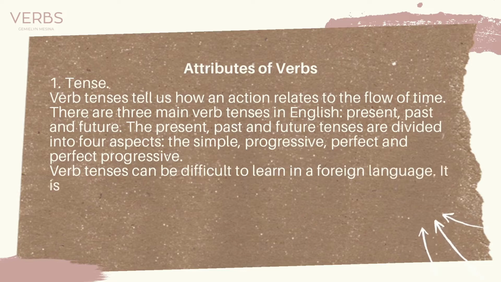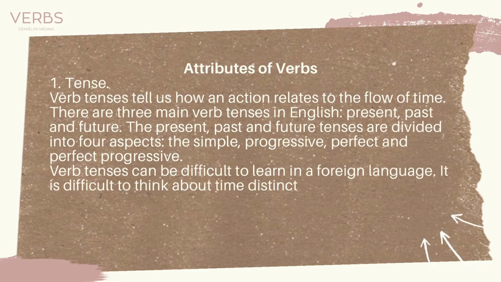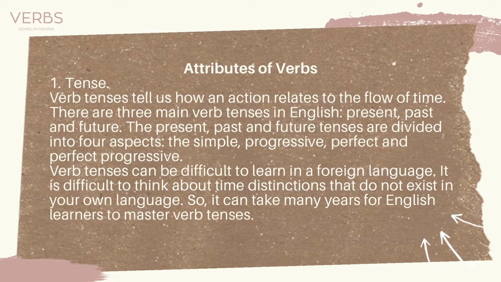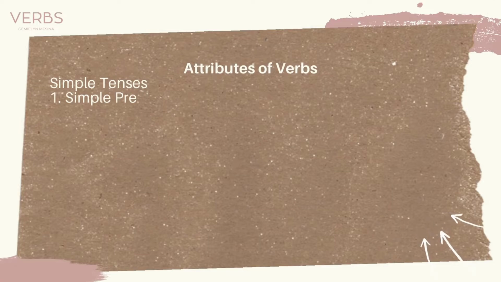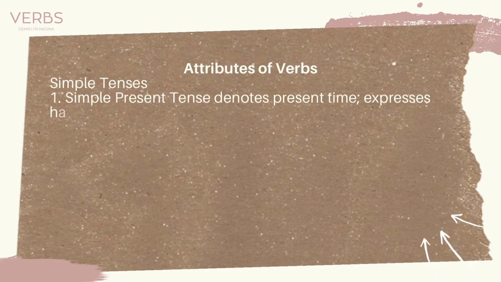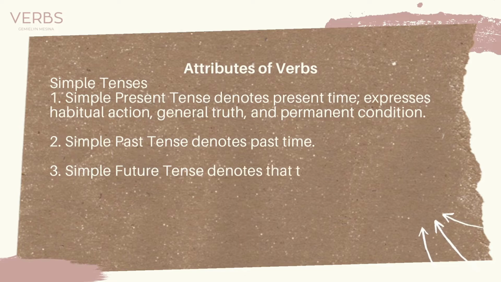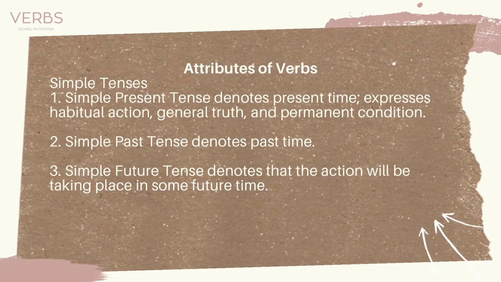Verb tenses can be difficult to learn in foreign languages. Present tense addresses the action that is ongoing, the past tense addresses the action that is done, and the future tense is the action that will be done. Simple tenses. Simple present tense denotes present time, expresses habitual action, general truth, and permanent condition. Simple past tense denotes past time, and simple future tense denotes that the action will be taking place in some future time.